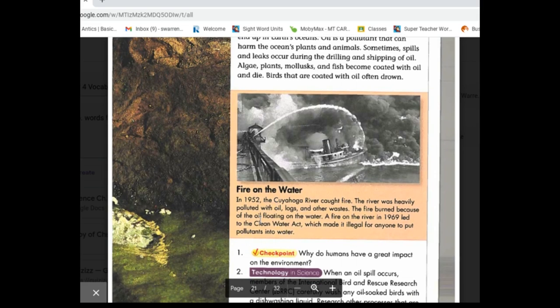Fire on the water. In 1952, the Cayuga River caught fire. The river was heavily polluted with oil, logs, and other wastes. The fire burned because of the oil floating on the water. A fire on the river in 1969 led to the Clean Water Act, which made it illegal for anyone to put pollutants in the water.